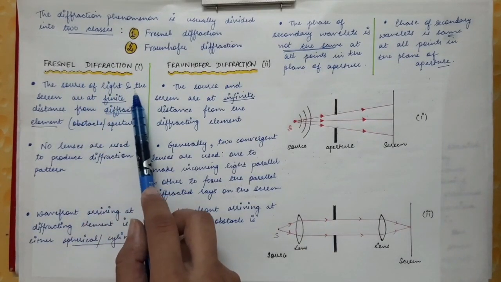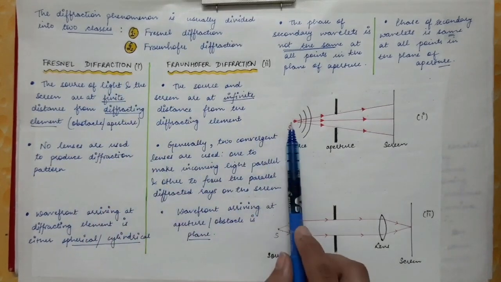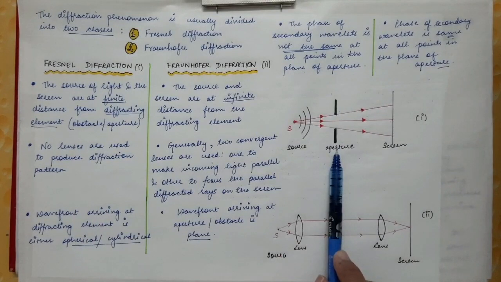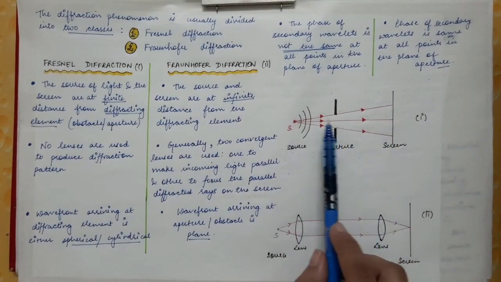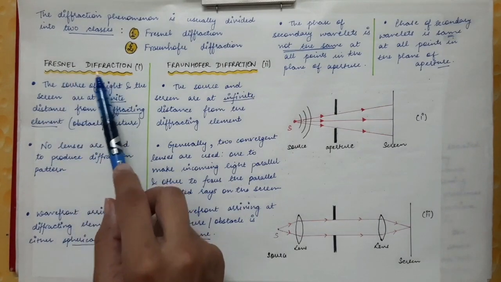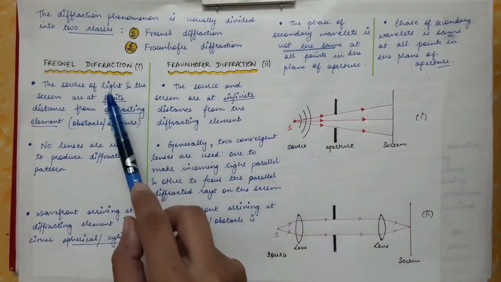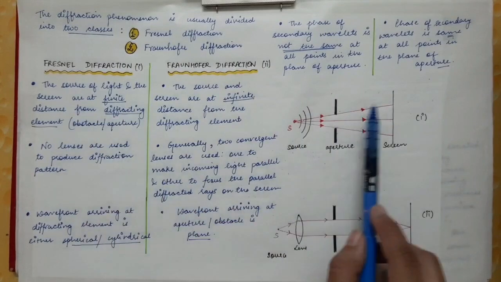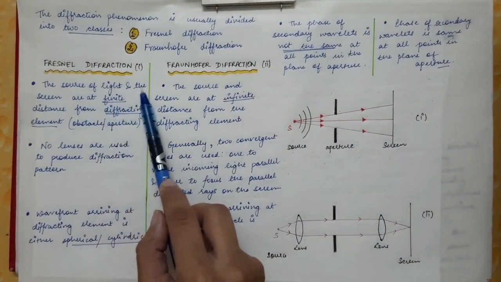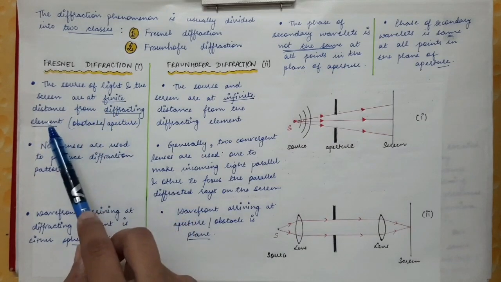The first difference between Fresnel and Fraunhofer diffraction is that in case of Fresnel diffraction, the source of the light and the screen. In diffraction we have a source, we have an obstacle or aperture, and we have a screen. These three components remain the same in both Fresnel and Fraunhofer diffraction. But what is the difference? In case of Fresnel diffraction, the source of the light S and the screen are at finite distance from the diffracting element.